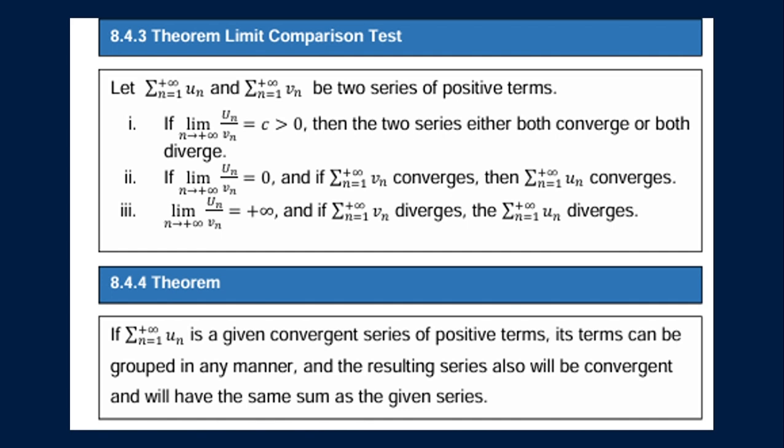We also have theorem 8.4.4, which states that if the summation of u sub n, from n equals 1 to positive infinity, is a given convergent series of positive terms, its terms can be grouped in any manner, and the resulting series also will be convergent and will have the same sum as the given series.